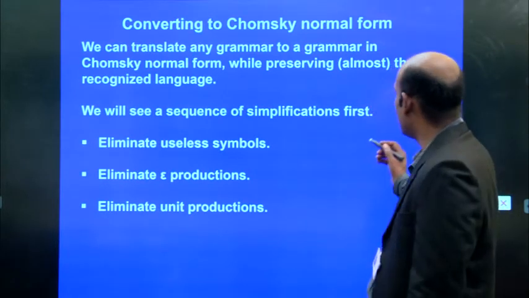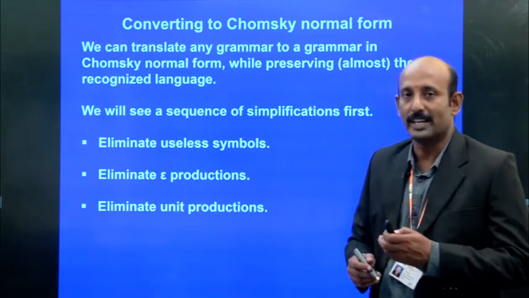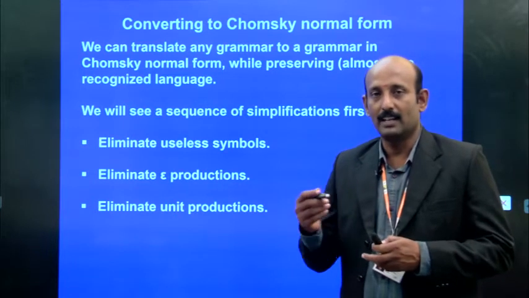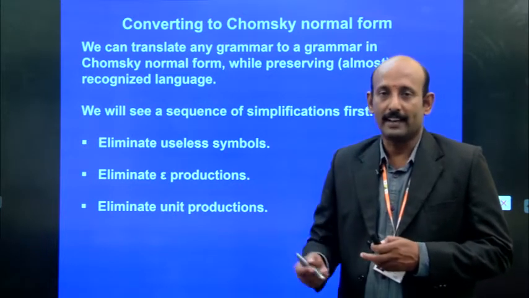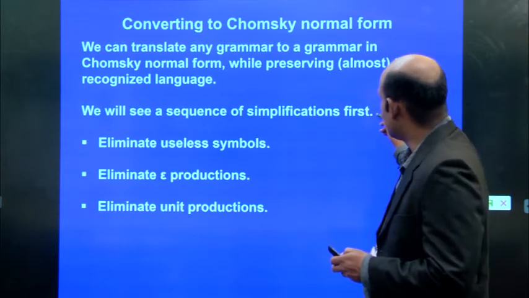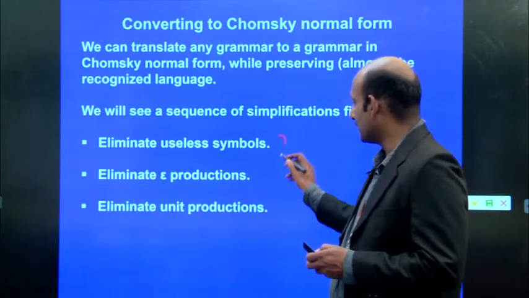Main thing is that we have to preserve the meaning, that is we are going to make some changes in this grammar without affecting the language generated by the grammar, whereas there are some simplification steps. So, these three are the simplification steps.